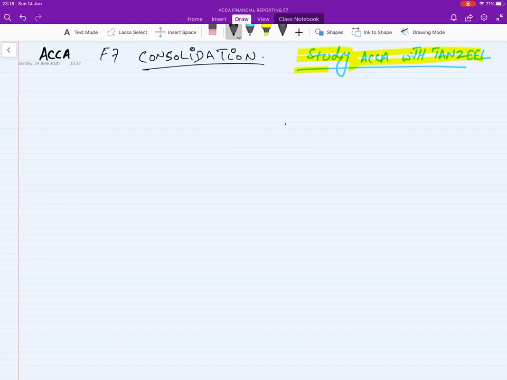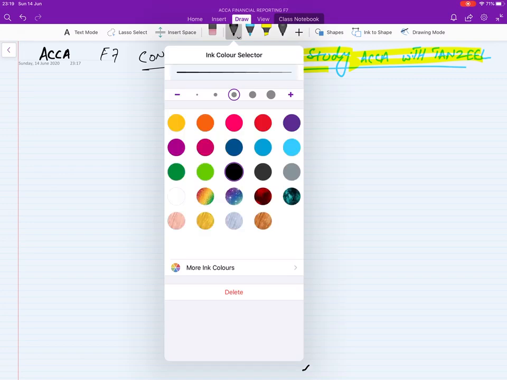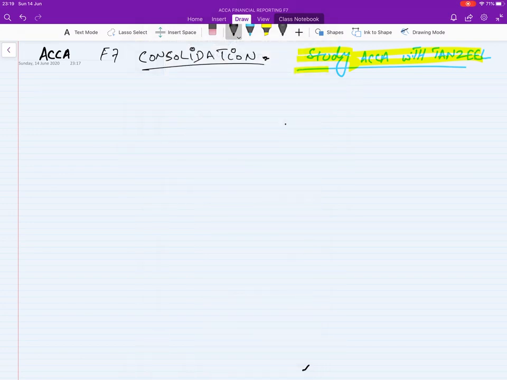Okay, today's discussion will be on consolidation. Today we will discuss and study consolidation. The very basic idea is when a parent company acquires company B, or a subsidiary company. So this is the basic idea behind this.